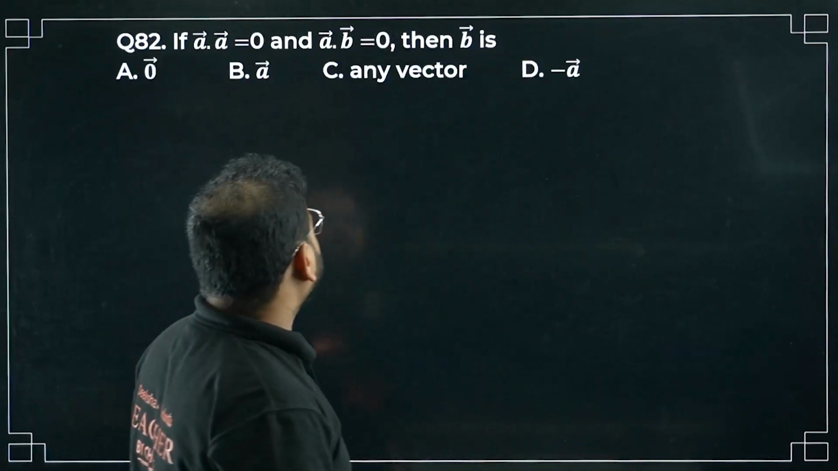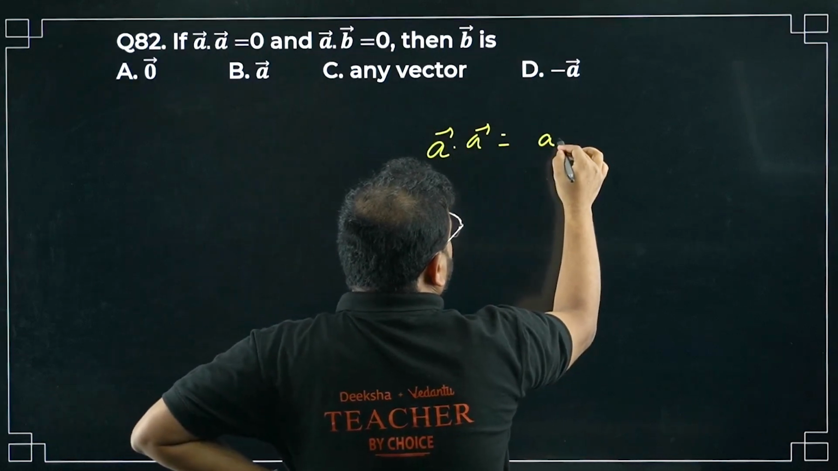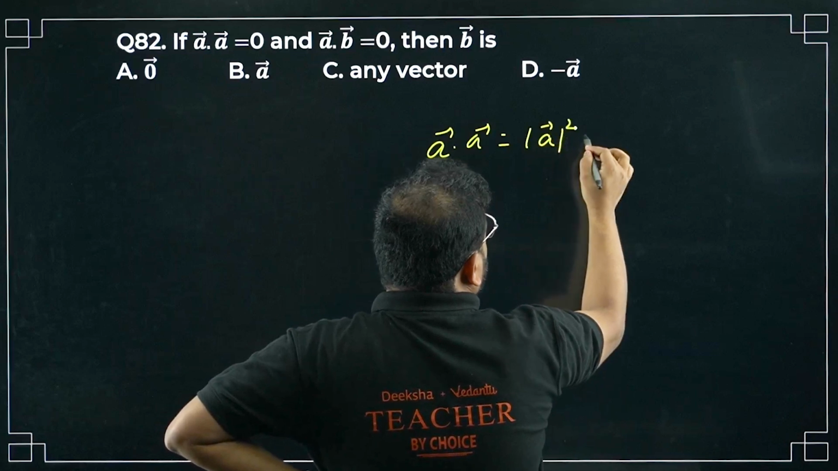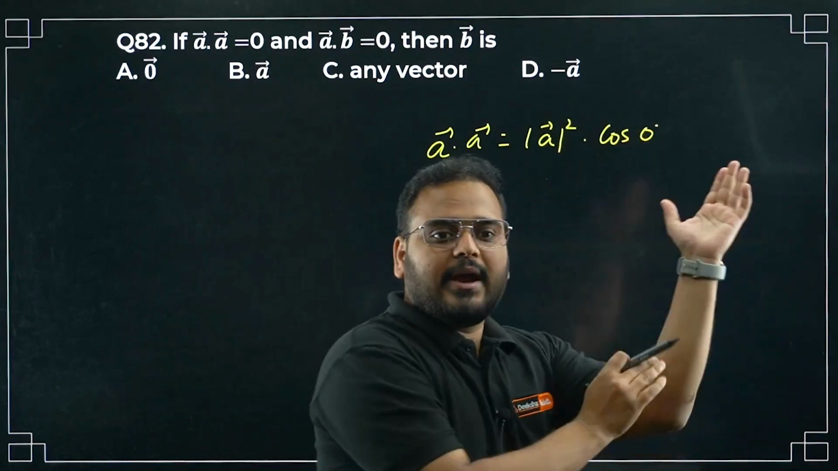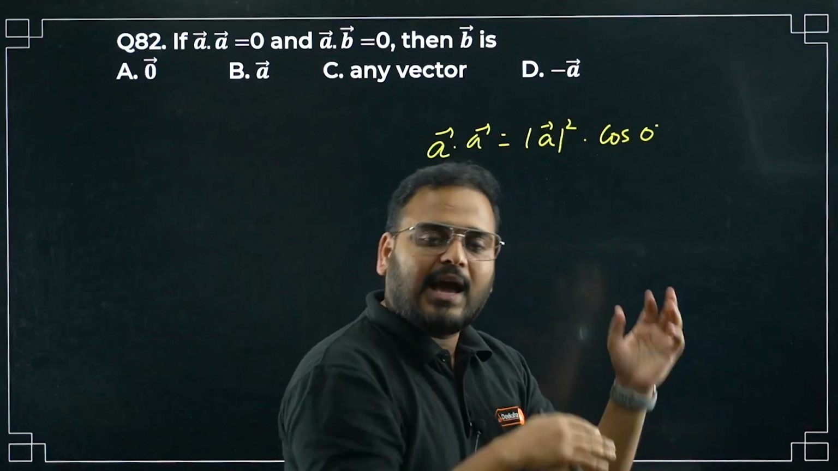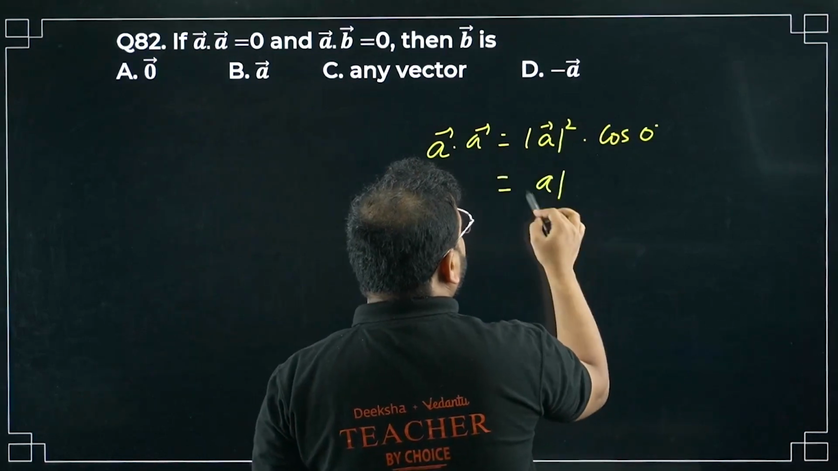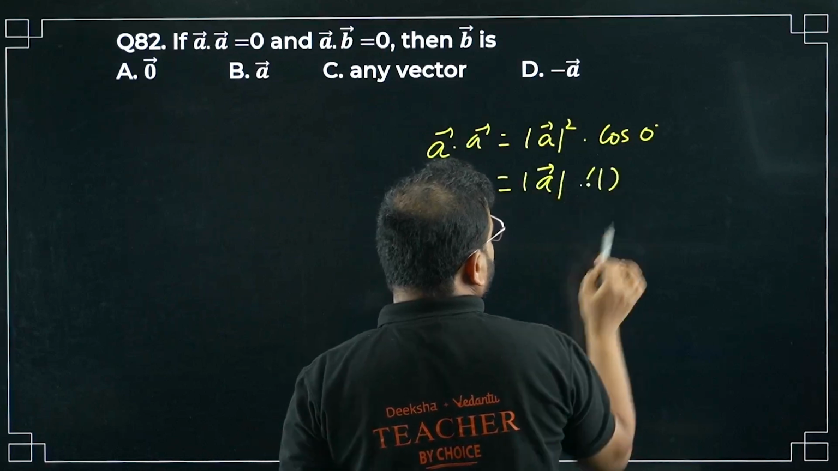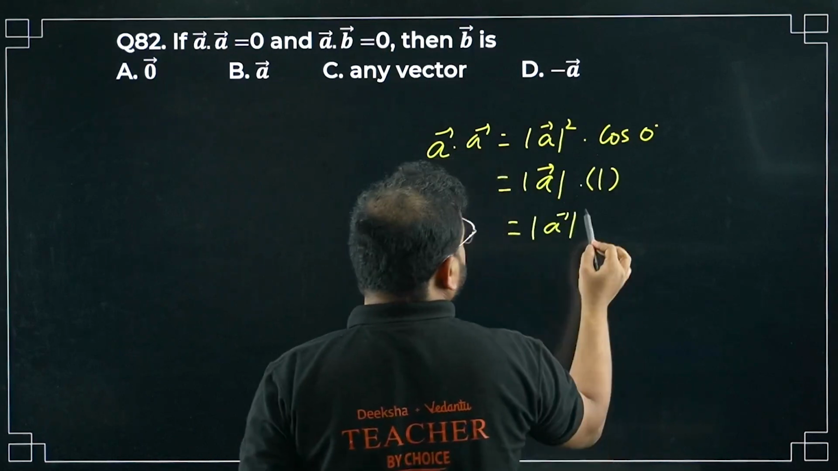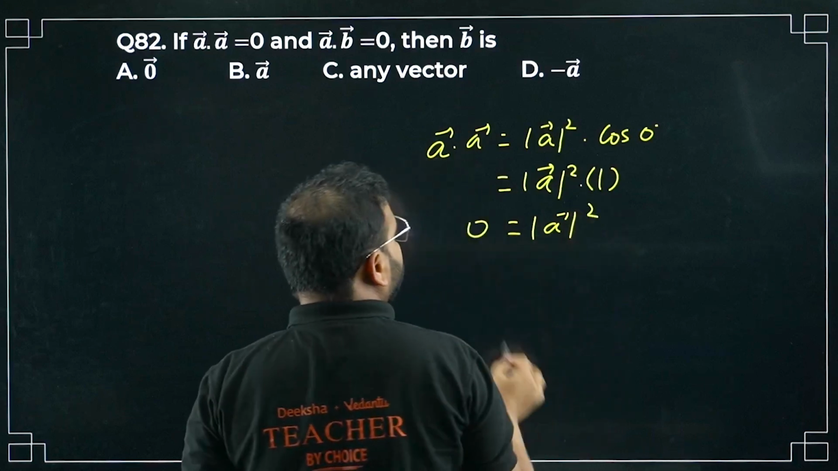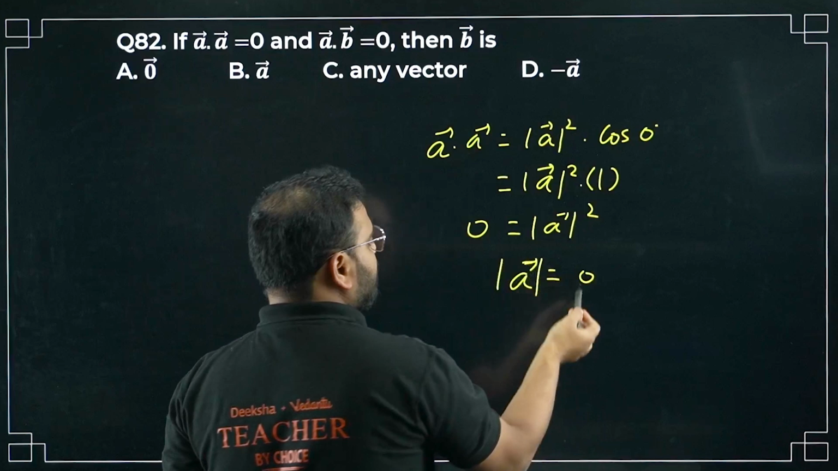A dot A is 0. A dot A will become mod A squared cos 0 degree. Why 0 degree? The angle between A and A will be 0 only, right? Cos 0 is 1. So mod A squared is coming as equal to 0. It means this A is actually equal to 0. Mod of A is equal to 0.